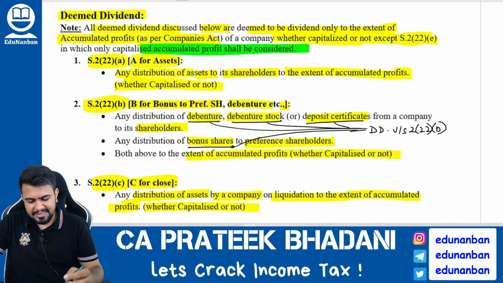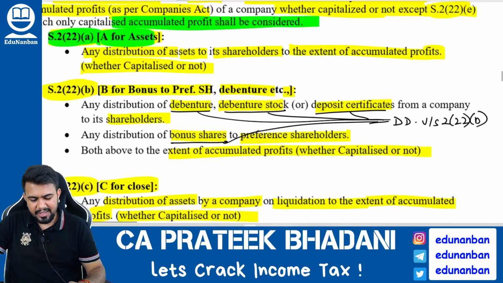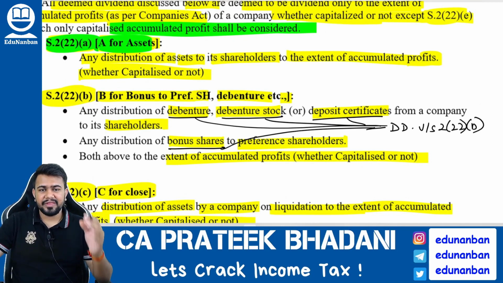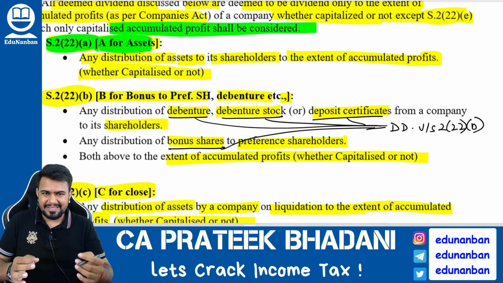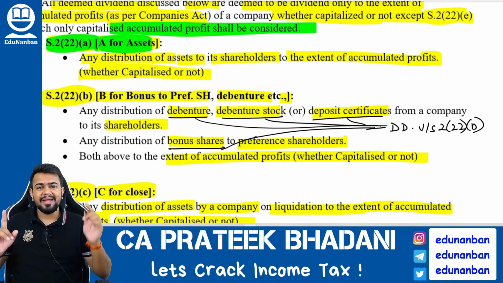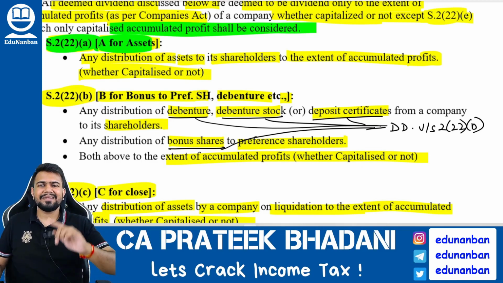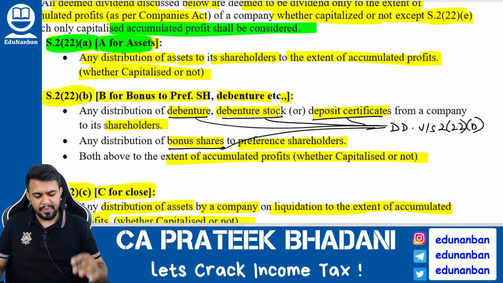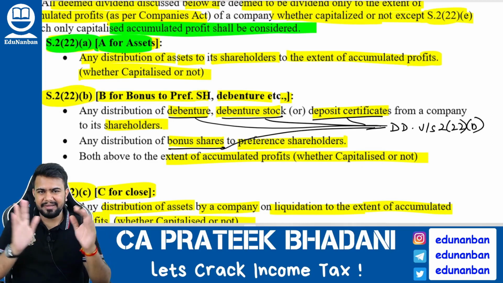So firstly, let us discuss section 222A, A for asset. If any asset is distributed by a company to its shareholder, then when the shareholder is receiving the asset, that asset is deemed as dividend in the hands of the shareholder, and the value of that asset should be considered as income from other sources, and the assessee has to pay the tax, but only to the extent of accumulated profit.